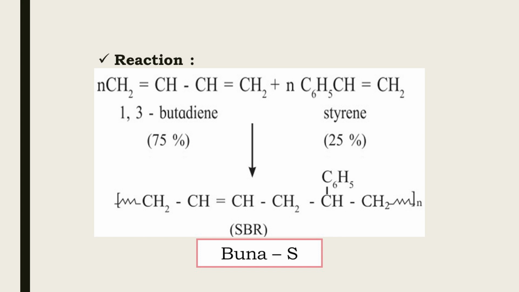N molecules of 1,3-butadiene, that is 75% of the molecules, with structure CH2=CH-CH=CH2, when added with N molecules of styrene, that is C6H5CH=CH2, where 75% butadiene and 25% styrene is added, undergo copolymerization forming Buna S having structure (CH2-CH=CH-CH2-CH-C6H5-CH2) N times. This SBR rubber is formed.